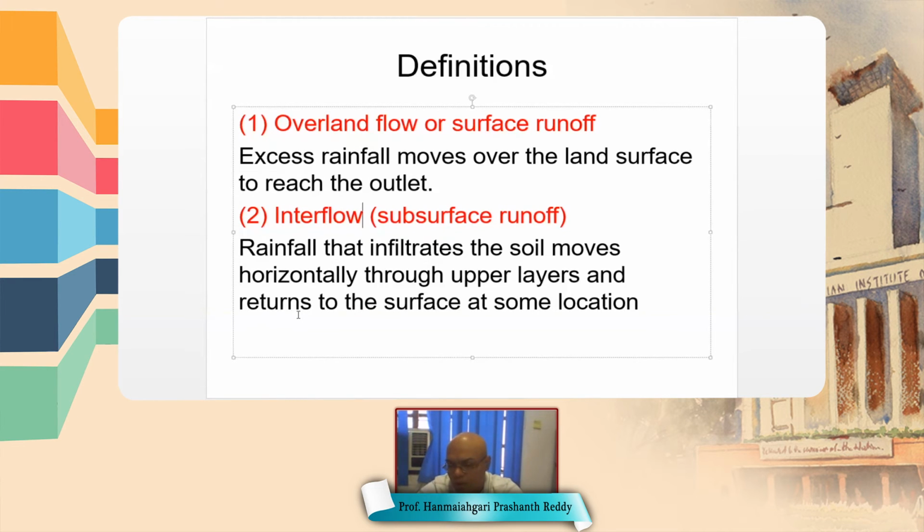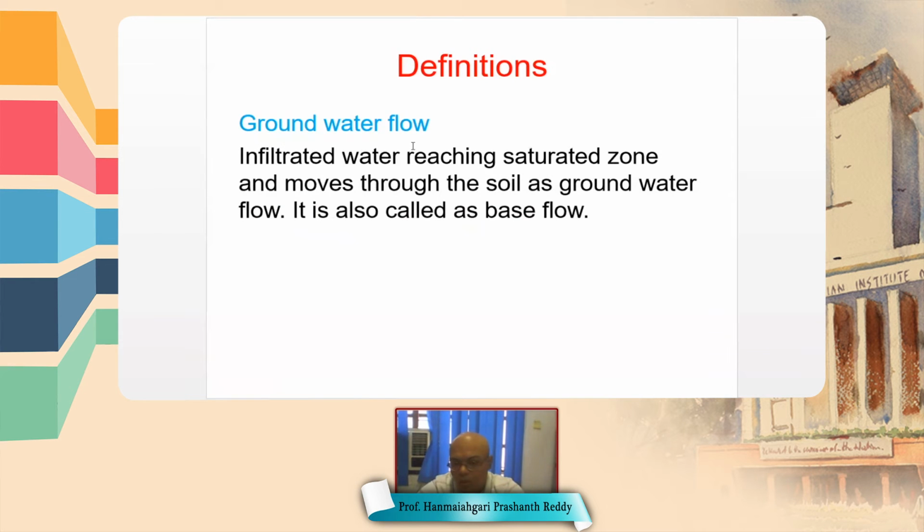So the base flow takes quite a lot of time to return to the surface. It may take years. Groundwater flow is nothing but base flow. Infiltrated water reaching the saturated zone moves through the soil as groundwater flow. It is also called base flow. This base flow is called delayed interflow because this groundwater emerges to the surface after a very long time.